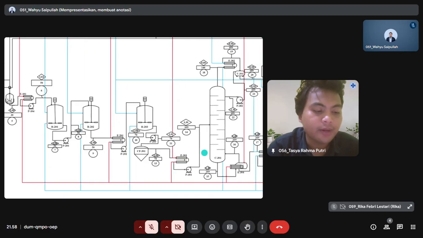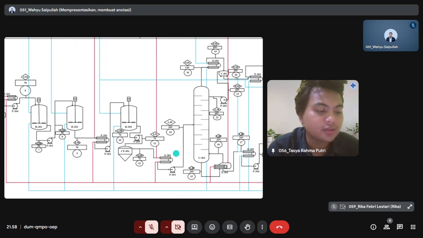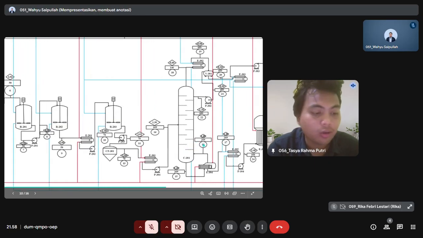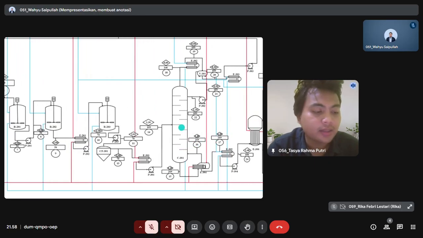The stream temperature is adjusted, so it is ready for the separation column. The conditioned stream is pumped by P301 into the distillation column C301. Inside the column, the mixture is separated based on boiling point.